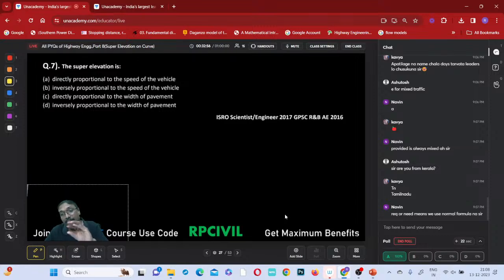Calculated value need not be calculated value. Don't check with E maximum. Provided is mentioned, na? Calculated value, check with E maximum. That difference only will come. Whether we have to check with E maximum or not depends upon the required or provided. It is not with respect to formula. The formula is based on the condition again, same.